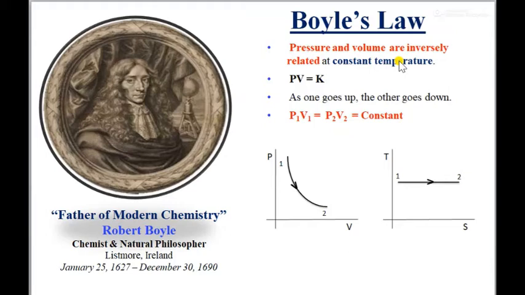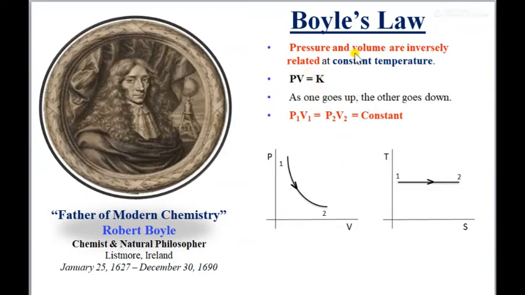So according to this, pressure and volume are inversely proportional to each other at what condition, at constant temperature. So this is the law which gives you the relation PV is equal to K. For example, if we move V beyond the equal sign, then it becomes P is equal to K by V, and here K is nothing but the proportionality constant. So if we put an equality sign, then it becomes PV is equal to K.